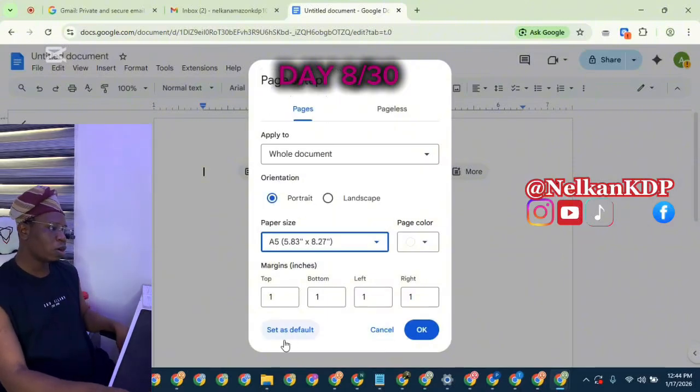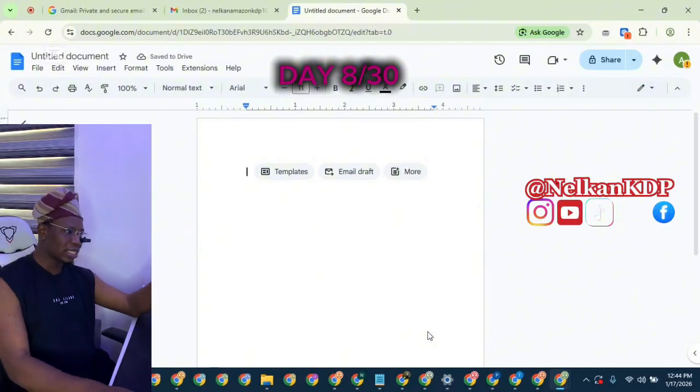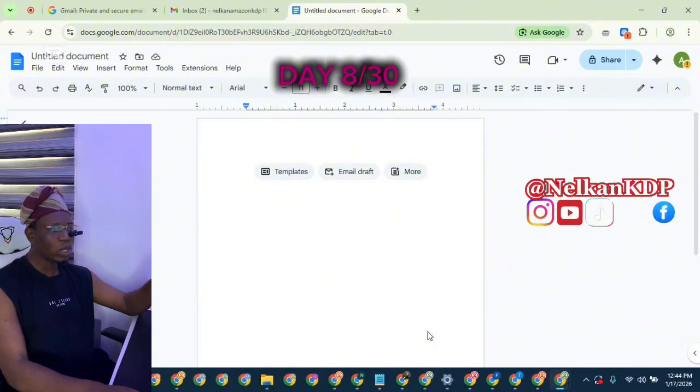So all you need to do is come to this drop down button here, click on it, look for A5, which is this. Click on it, then click on set as default. First, as you can see, set as default. Click on set as default and click on OK.